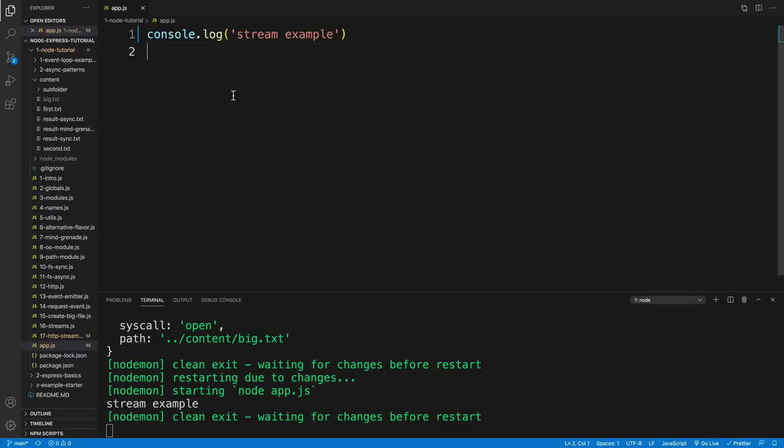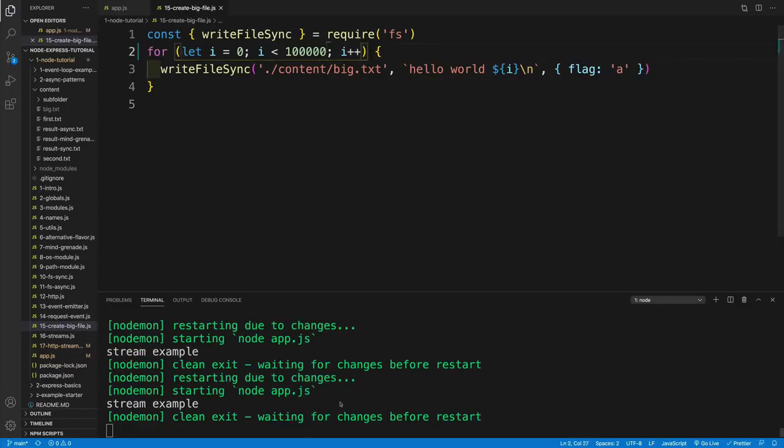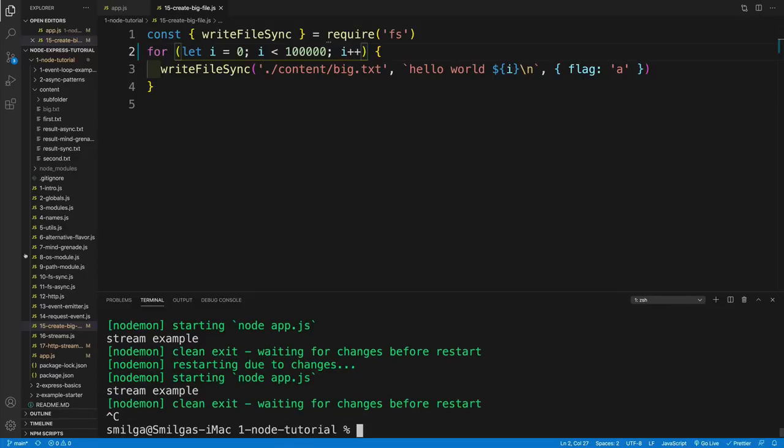Now, again, this is going to be one of those videos where you don't have to code along. You can just sit back and relax and see how I struggle. And first, what I would want is to make it even a bigger file. So remember the 15, create big file. I believe I had 10 iterations, right? So I'm going to add one more, meaning I'll add one more 0.